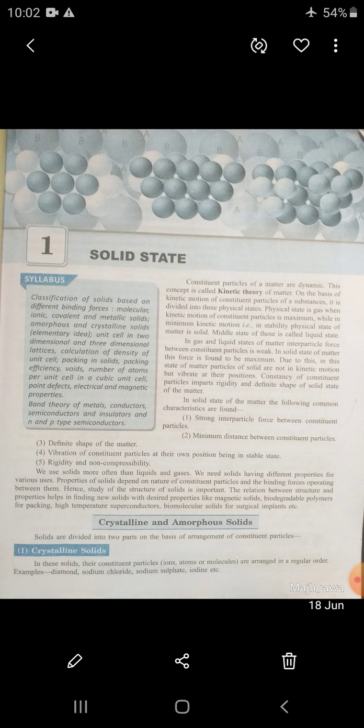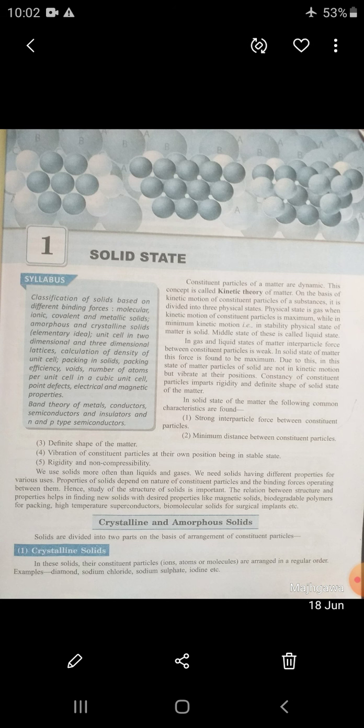The relation between structure and properties helps in finding new solids with desired properties, like magnetic solids, biodegradable polymers for packing, high temperature superconductors, and biomolecular solids for surgical implants, etc. So this is the importance of the solid state.